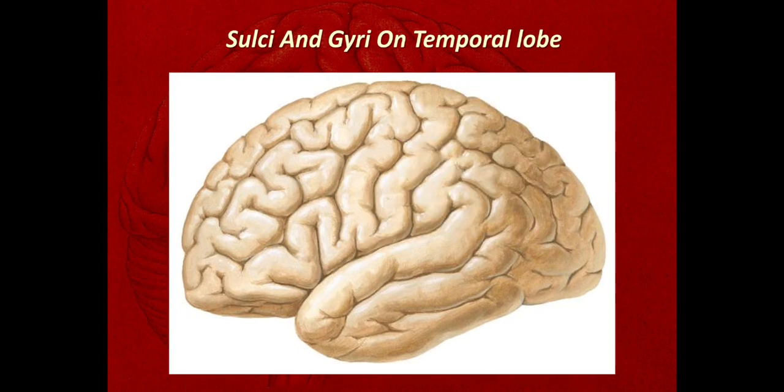Now we will discuss the sulci and gyri on the temporal lobe. So this is the temporal lobe. The temporal lobe is bounded above by the posterior ramus of the lateral sulcus and the line extending from the posterior ramus of the lateral sulcus up to the imaginary line joining the parieto-occipital sulcus with the pre-occipital notch. Okay, so this is the temporal lobe.